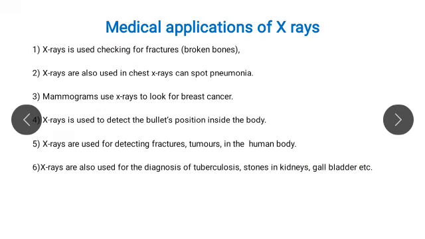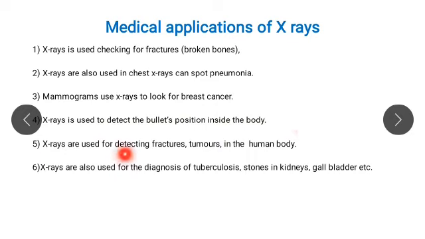And here these are the medical applications of X-rays. First, X-rays are used for checking for fractures, that means broken bones. They are also used in chest X-rays to spot pneumonia. X-rays are used to detect the bullet's position inside the body.